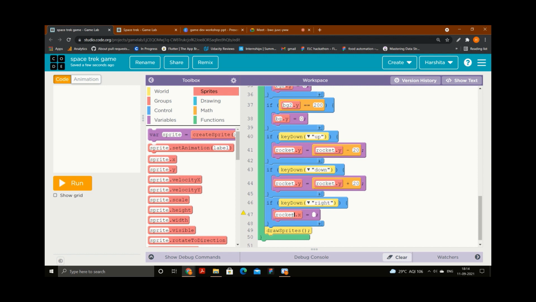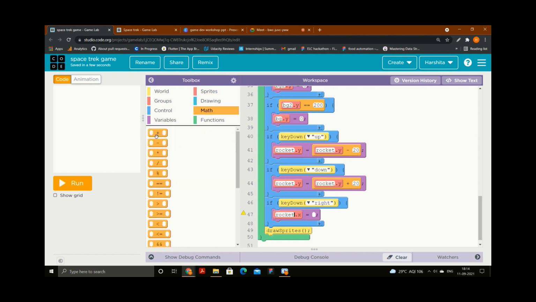You need to write rocket.x. Right means going in the right direction, it should be positive, because in the right direction the coordinates keep increasing, and in the left direction I am going towards zero, so the coordinates are decreasing. So I will take positive plus. First I will write rocket.x plus 20.